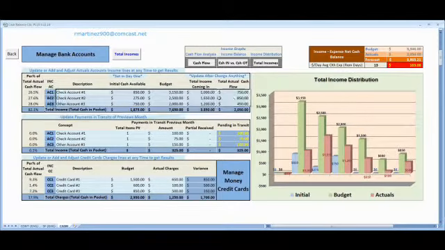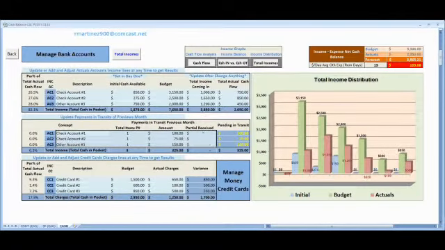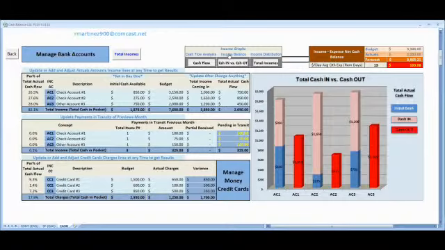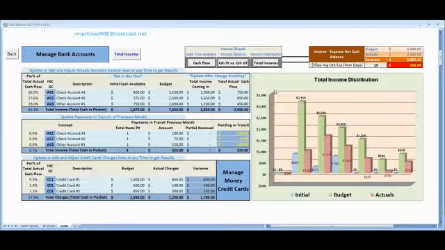This is the only information you need to fill in for these bank accounts. All the other information is provided by the system, like income, expenses, net cash balance. That is very important information. You have the cash flow graph. Here you can see the available cash flow and the real cash flow depending on your transactions in transit, cash in, cash out, compared versus your initial cash flow and total incomes. Initial, budget, and actuals.